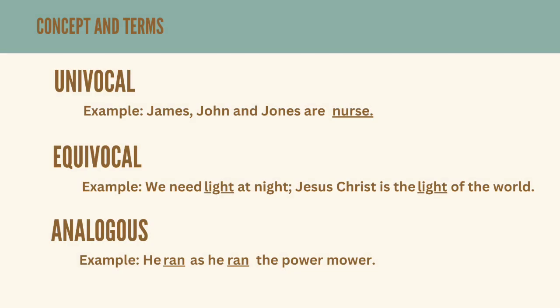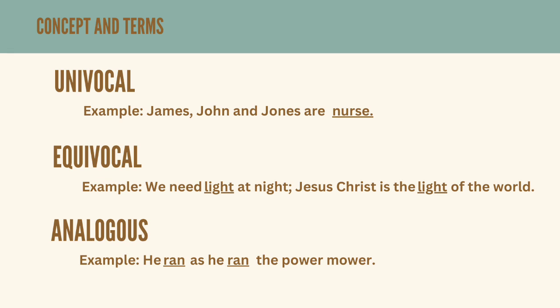As to definiteness of meaning, we have univocal, equivocal, and analogous. So, univocal refers to the terms with exactly the same meaning in at least two occurrences. For example, James, John, and Jones are nurses. The univocal term here is the nurse. It has the same exact meaning, meaning all of them are nurses.